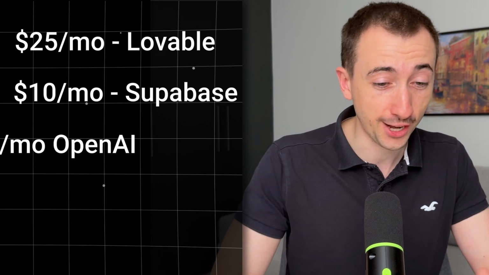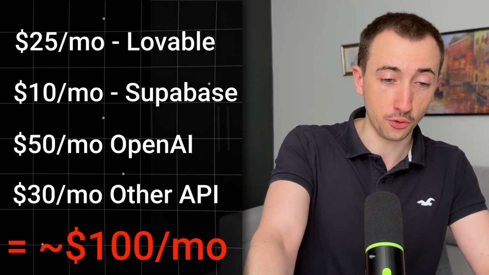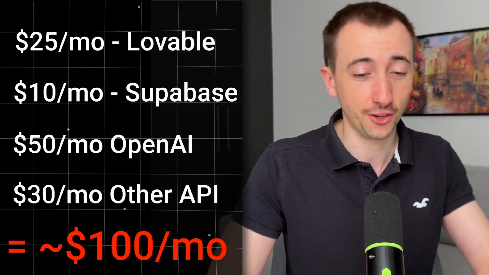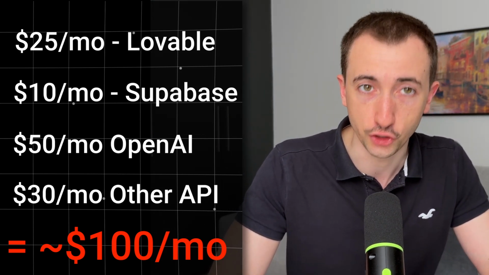And a lot of people are trying to vibe code a SaaS tool that they're paying $10 a month for right now because they think it's going to be cheaper to replace it with their own custom app. Just to make it kind of work, you're going to have to pay the $25 for Lovable and then add to that another 2 to 3 API cost. And you're easily going to get into the $100 a month just in API cost.